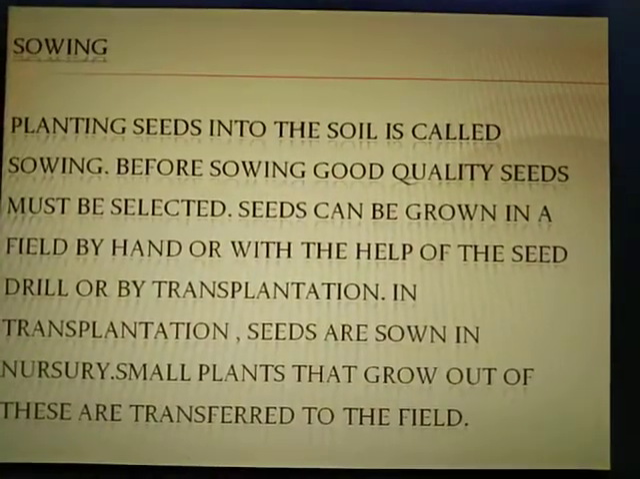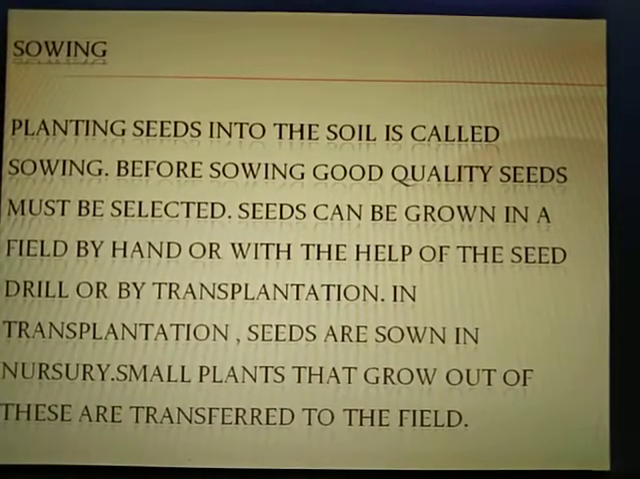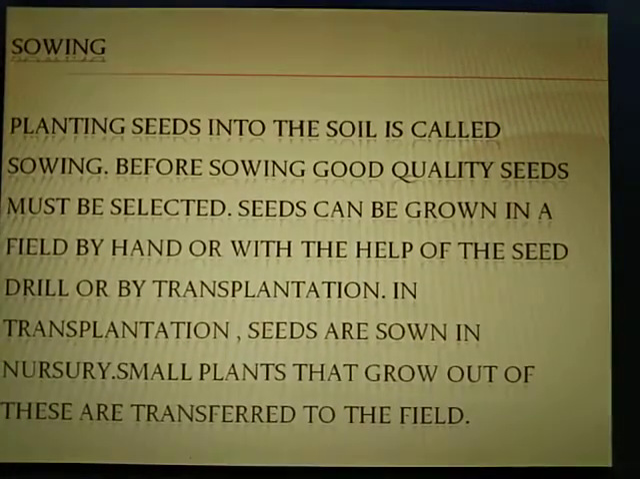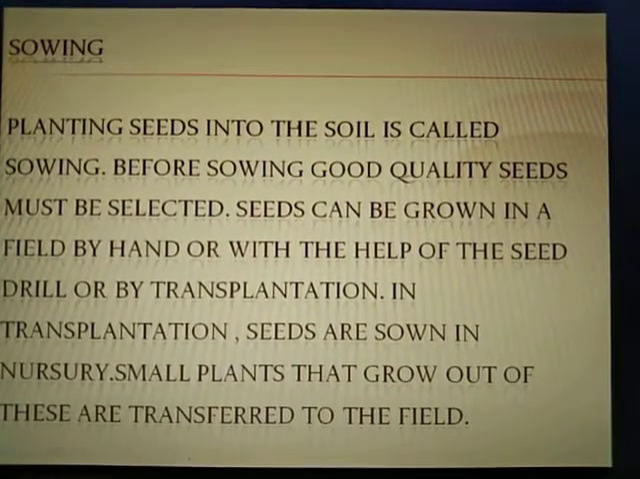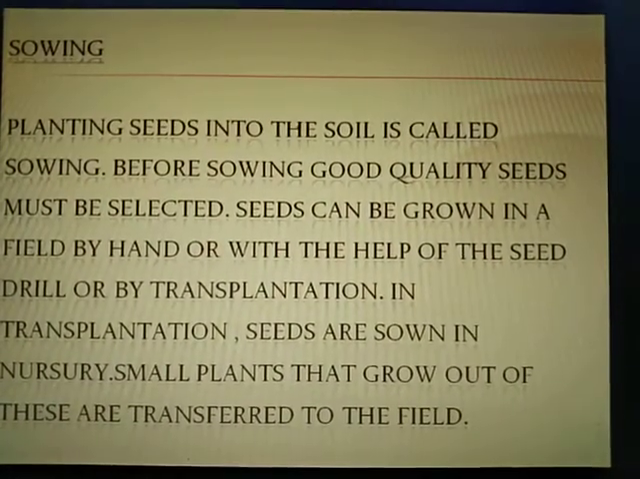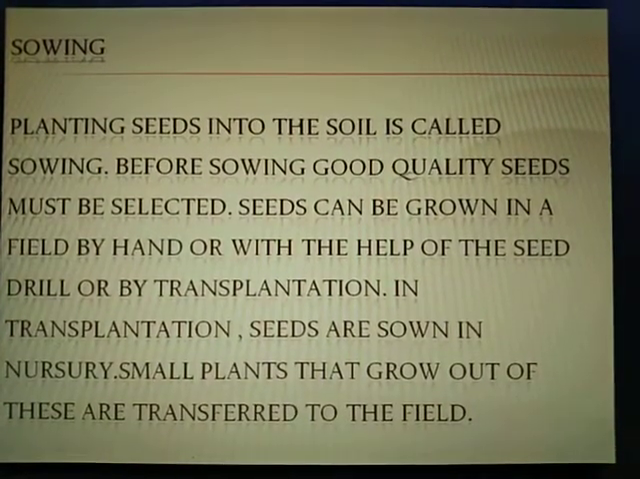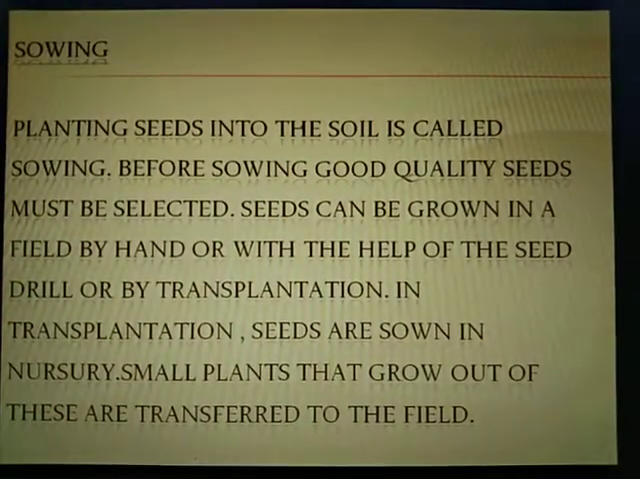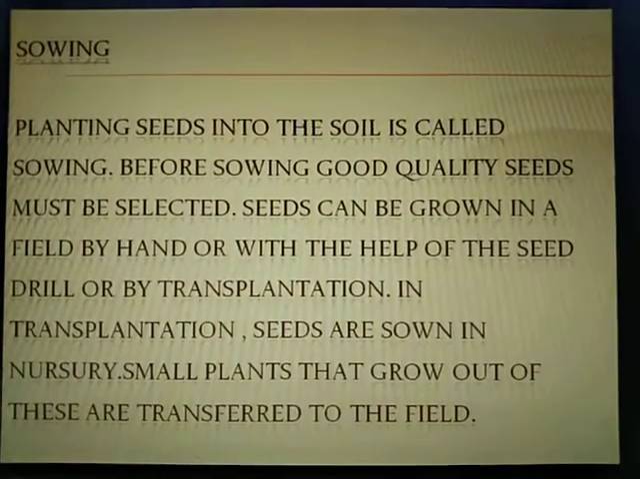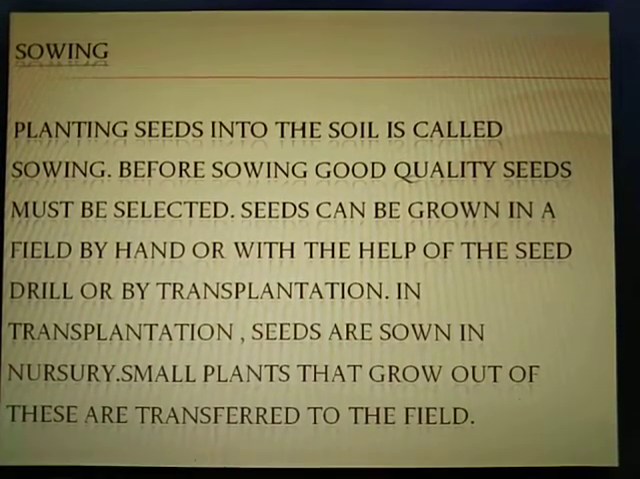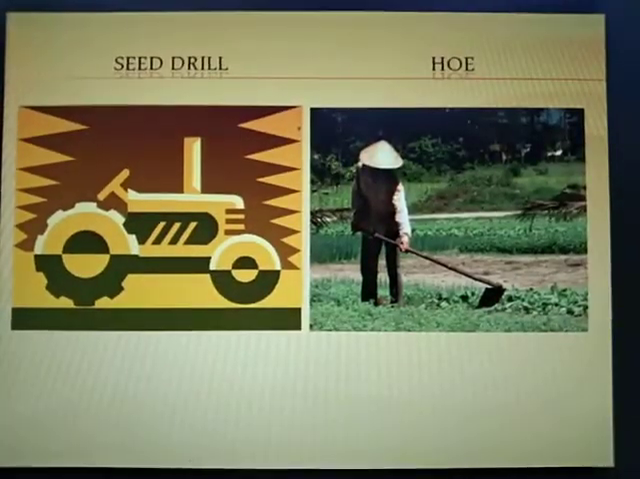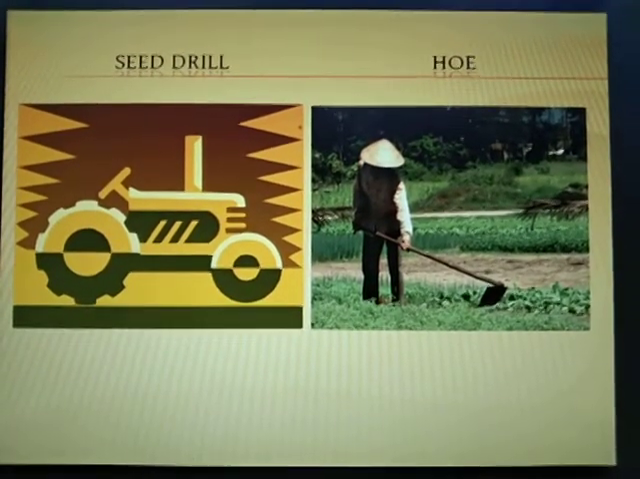Sowing. Planting seeds into the soil is called sowing. Before sowing, good quality seeds must be selected. Seeds can be sown in a field by hand or with the help of a seed drill, or by transplantation. In transplantation, seeds are sown in a nursery. Small plants that grow out of these are transferred to the field. Seed drill and hoe.